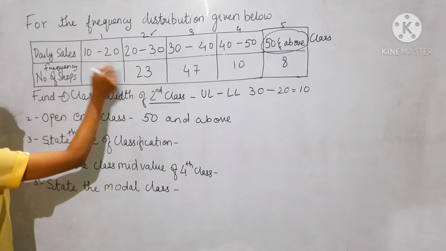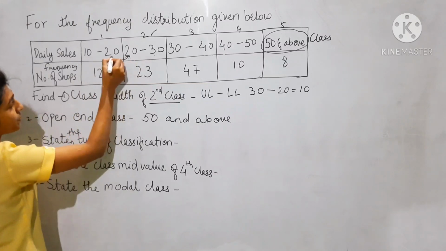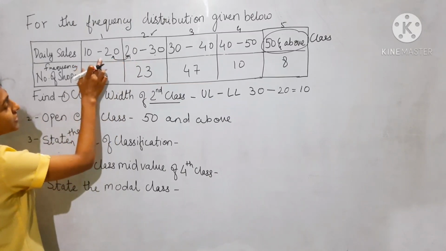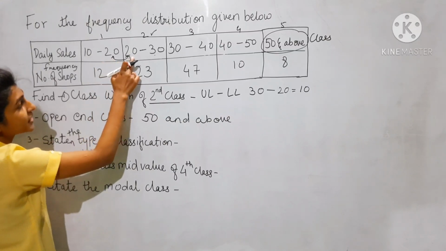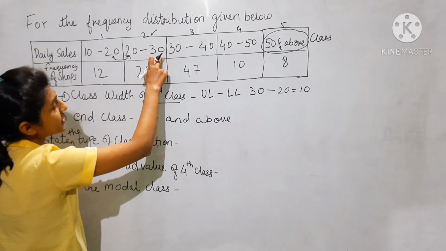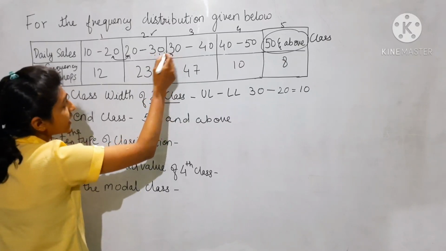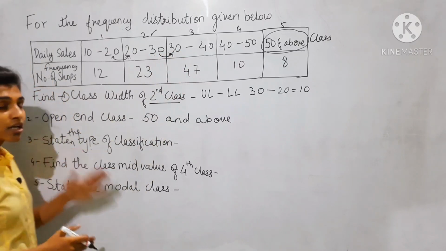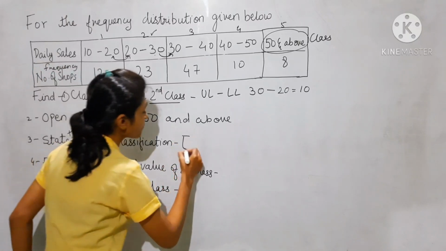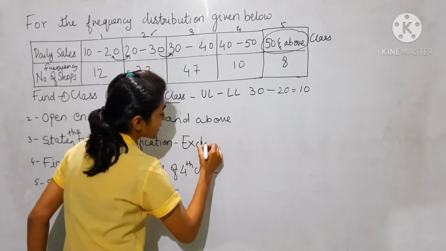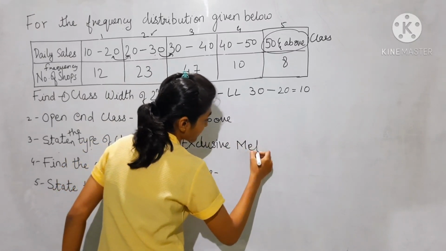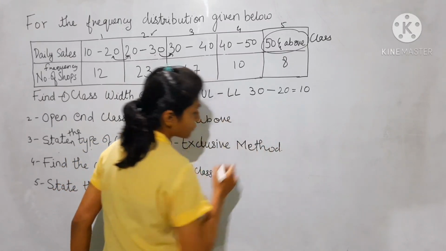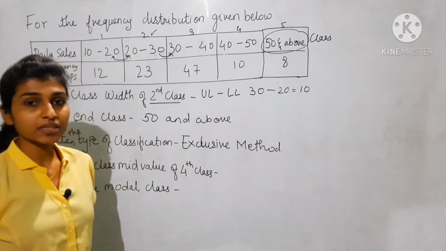The first class upper limit is 20, the second class lower limit is 20, then 30 is the upper limit of the second class, and it continues. In short, it is the exclusive method, or exclusive classification.